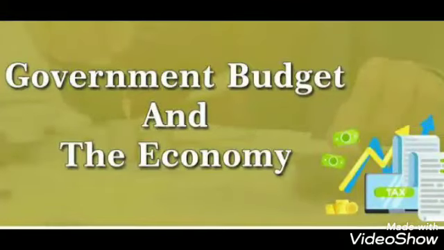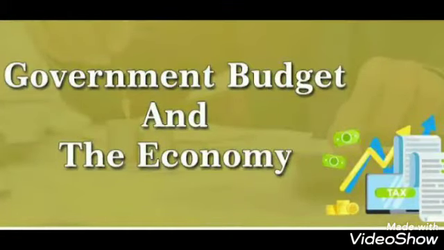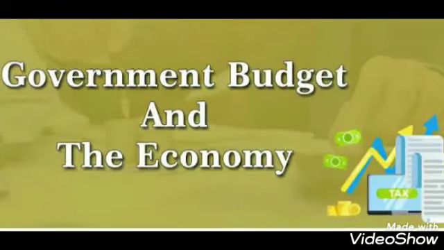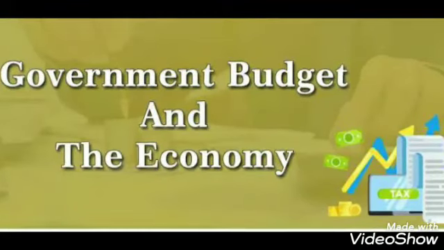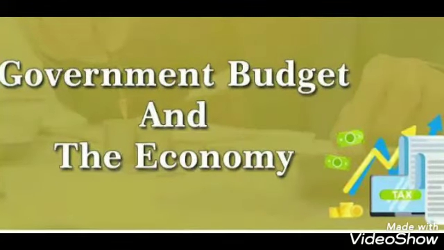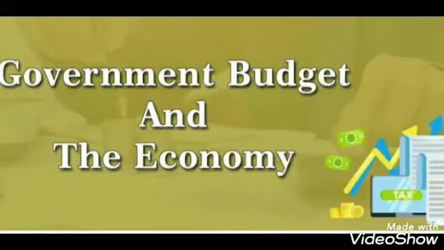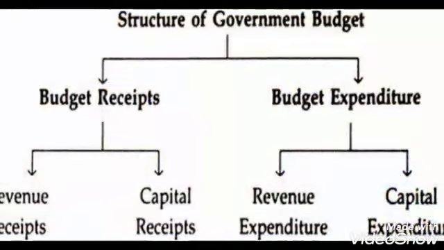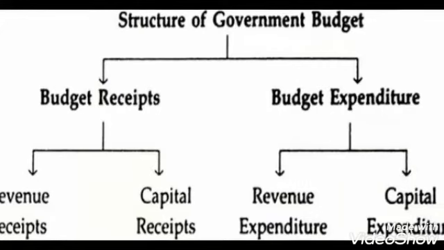Good morning, students. In continuation with the chapter Government Budget, in my previous session I explained the objectives of the government budget. Today we will be doing the structure of the budget, or you can also say the components of the budget. Well, children, the budget has two broad components, which are budget receipts and budget expenditure.